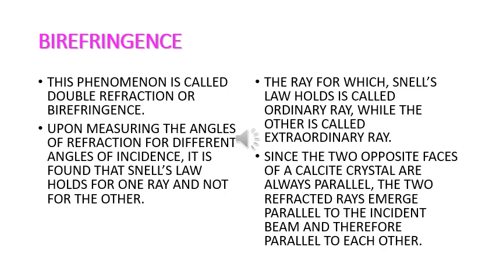Upon measuring the angles of refraction for different angles of incidence, it is found that Snell's law holds for one ray and not for the other. The ray for which Snell's law holds is called the ordinary ray, while the other is called the extraordinary ray. Since the two opposite faces of a calcite crystal are always parallel, the two refracted rays emerge parallel to the incident beam and therefore parallel to each other.